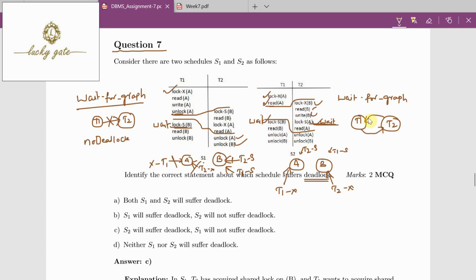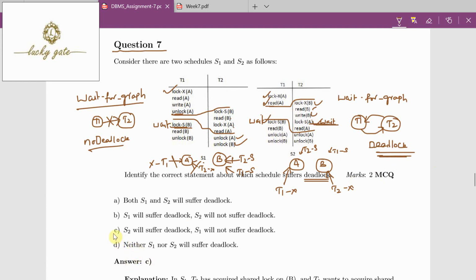Now this results in the wait-for graph having a cycle, and if there is a cycle in the wait-for graph, we can say the schedule is under a deadlock situation. So the answer is that S1 has no deadlock, S2 has deadlock.